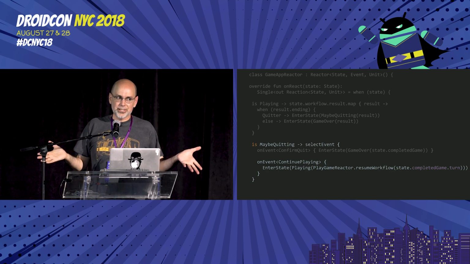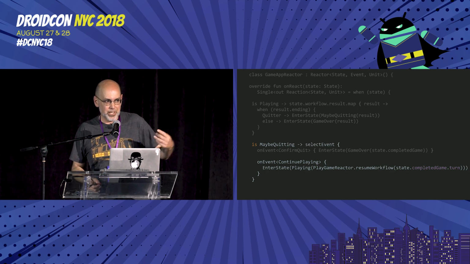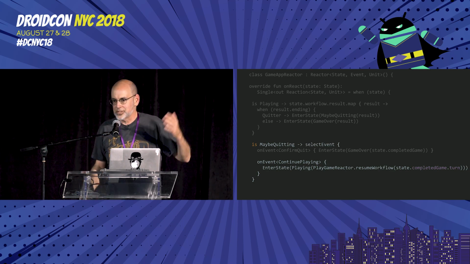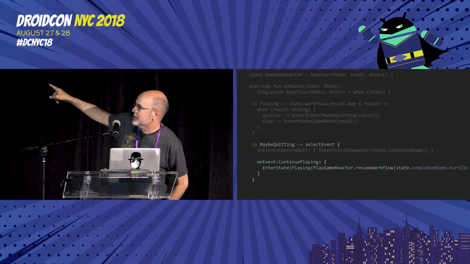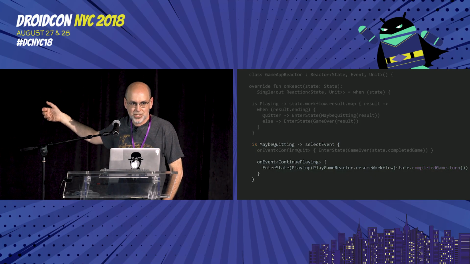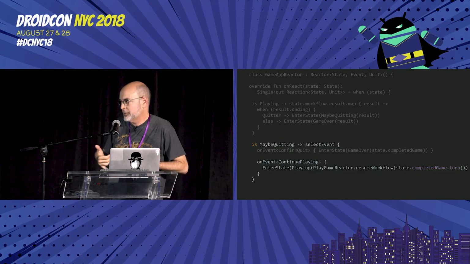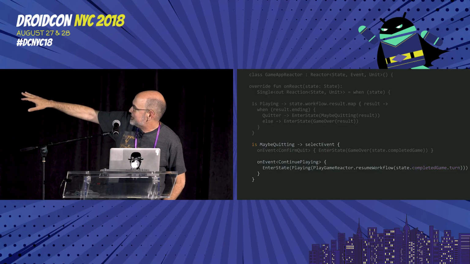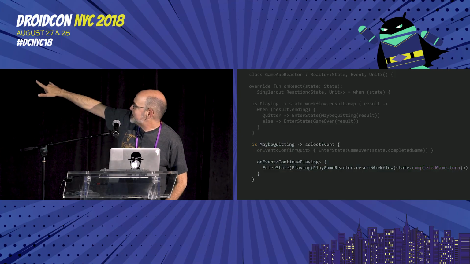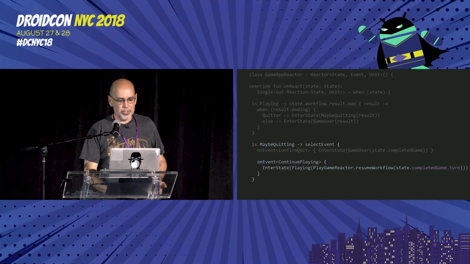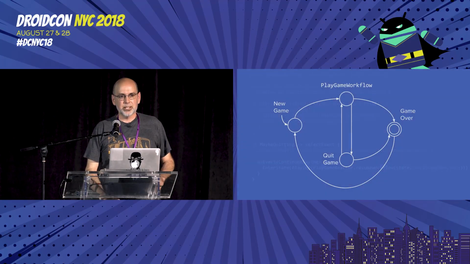But my playing workflow ended. I can't say playing workflow pick up because it resolved itself, I dereferenced it, it's been garbage collected. But that's fine, because I was able to keep a note of, in the preceding states, of what turn we were on when we thought about maybe quitting. I can re-enter the playing game state with a new instance of that workflow with the resume method that we created, pass in the turn that we were on, we go. And that's it, that is composition.